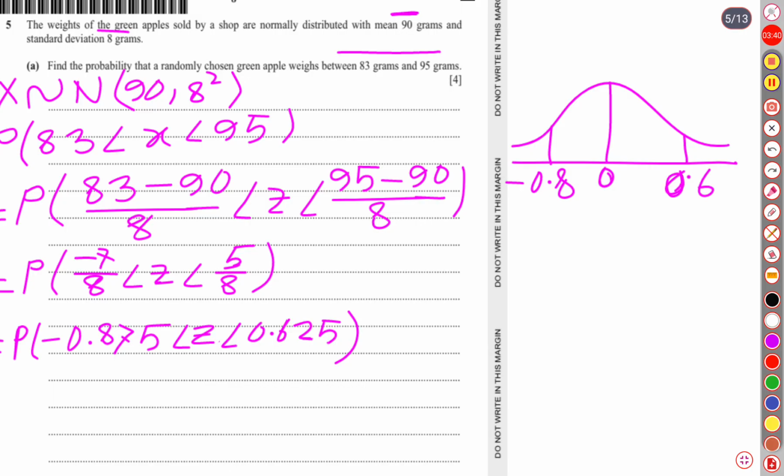Well, then they have told to find more than negative 0.875 but less than 0.625. So our probability is this region. This is the region we should obtain, the probability of this portion in between. For this, what we can do, let me draw another normal graph.